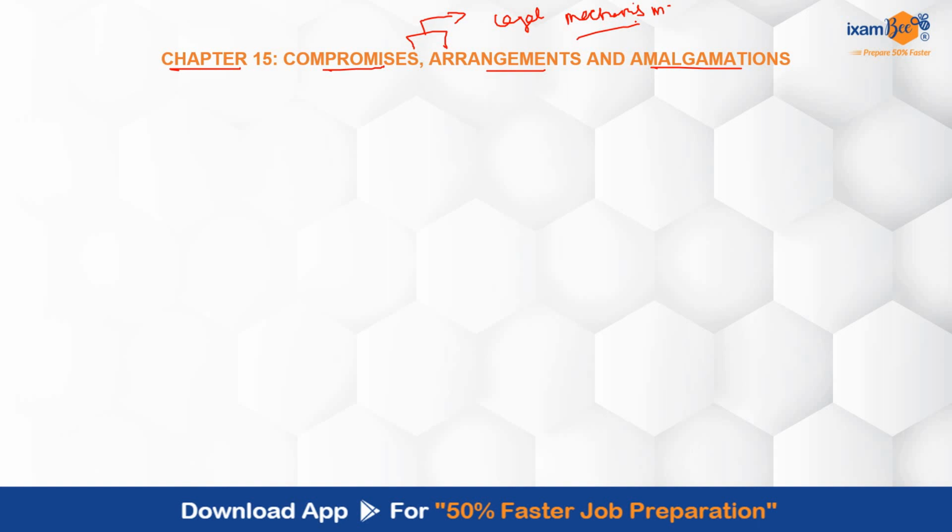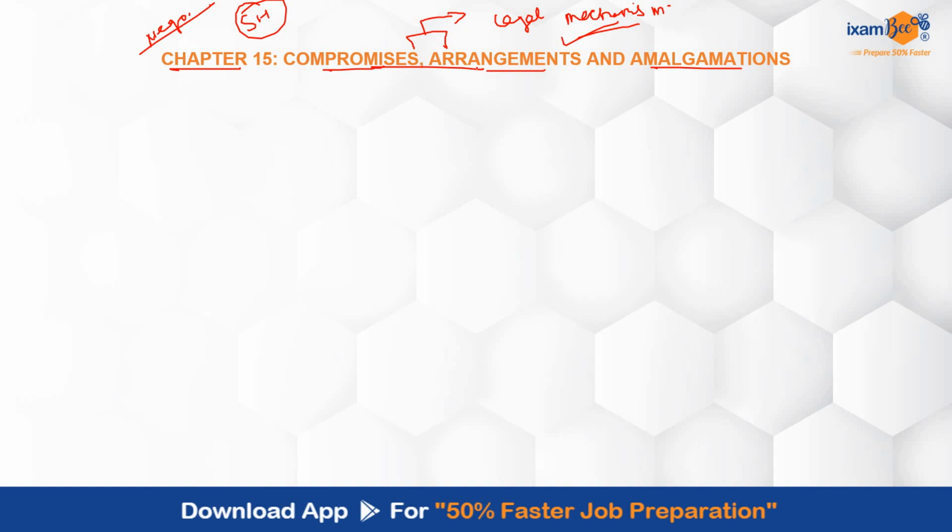So, compromise and arrangements, they are basically referred to as what? The legal mechanism or the process under which the company will be going ahead and restructuring what? Its debts, equity, or it could be both, and that has to be acceptable by the shareholders, the creditors and all. This entire process of compromise and arrangement will be involving negotiations. Okay, there will be negotiations that will be taking place and that will obviously be between the company and its stakeholders. Further, approval of the authorities and all will also be needed with respect to going ahead with the compromise and arrangement.